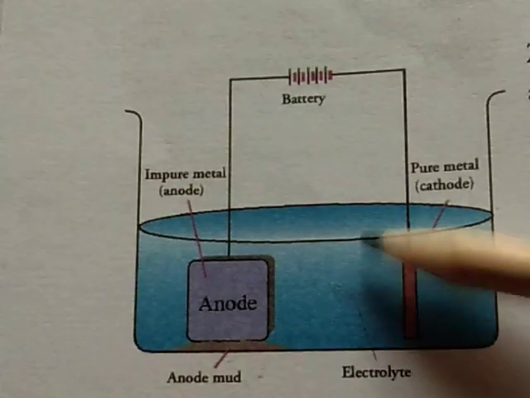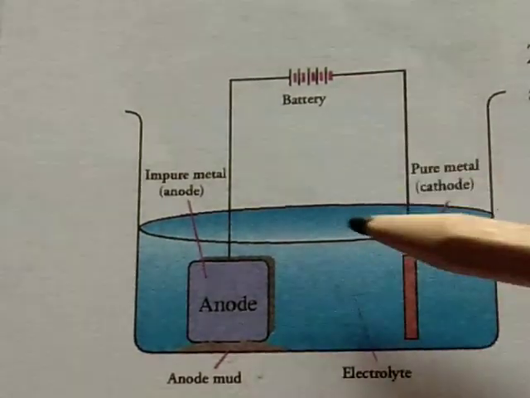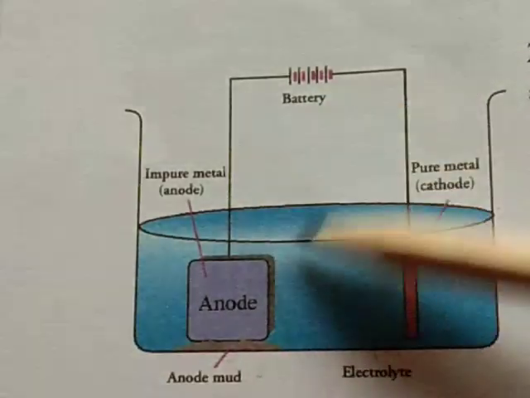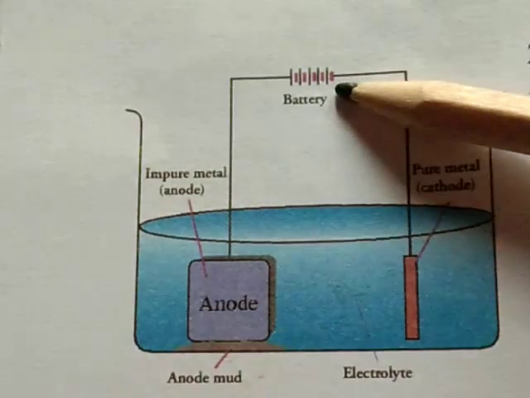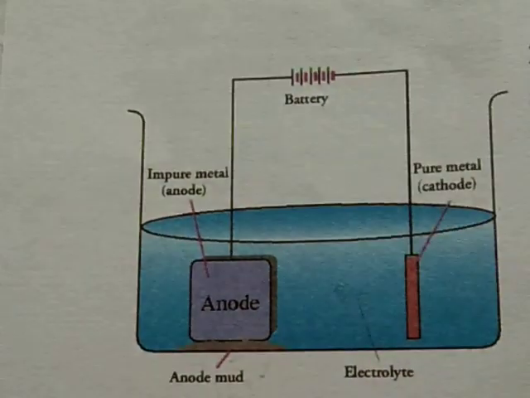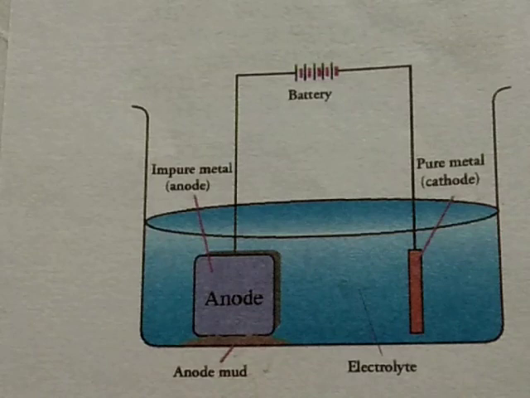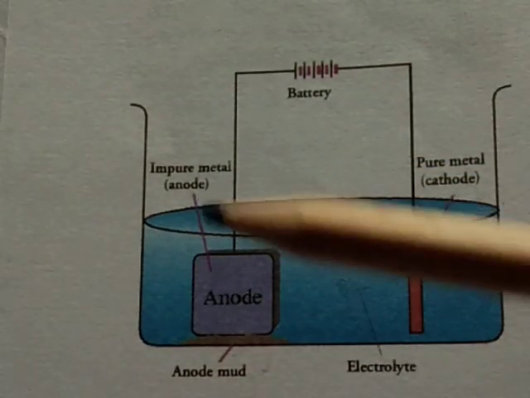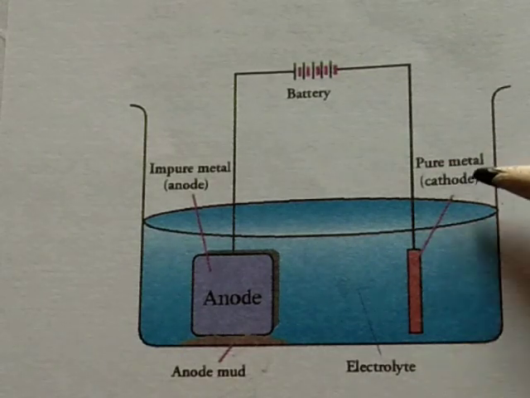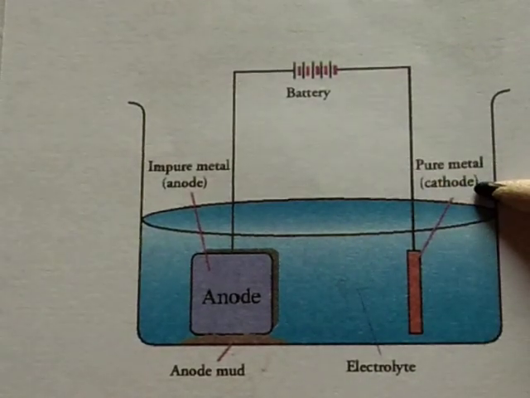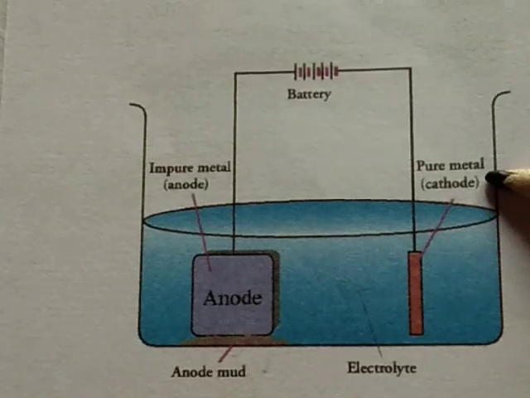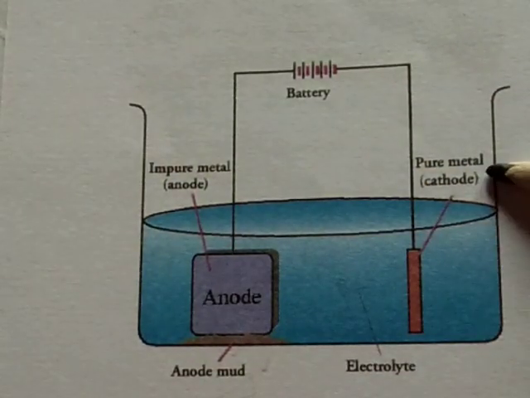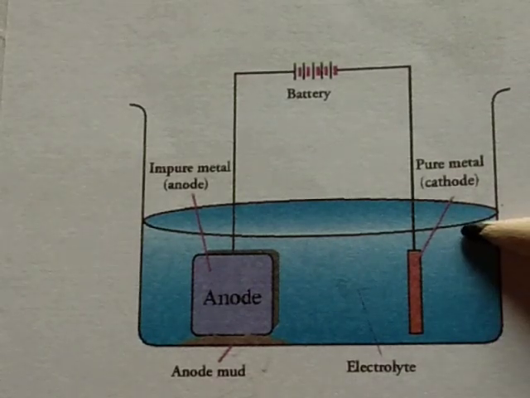So this is the electro refining of crude metals, which means impure metals into pure metals with the help of electric current. So it is called electrolytic refining. With the help of electric current, the impure metal which is placed at the anode is converted into pure metal which is deposited at the cathode side. At the anode, oxidation takes place and at the cathode, reduction takes place.